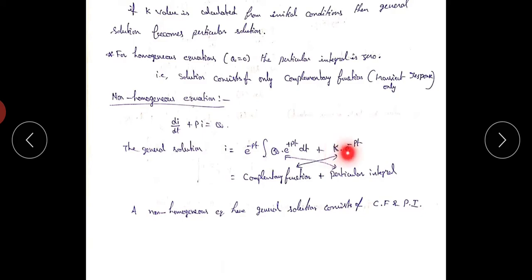So here k e^(-pt) is the complementary function of the solution, and this first term is the particular integral of the solution. So the CF indicates the transient part of the response, and the PI indicates the steady state part of the response. Total response equals steady state response plus transient response.